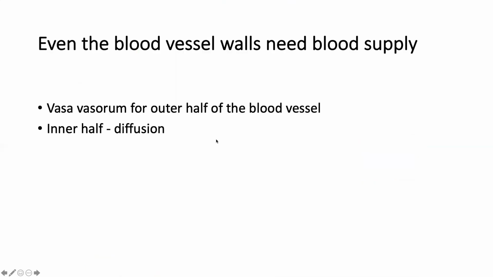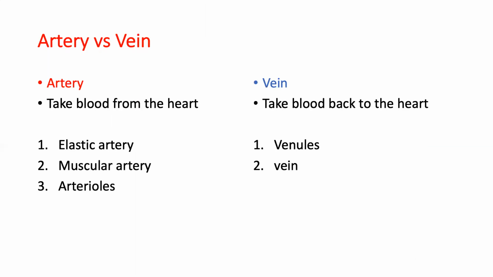So even the blood vessel walls need blood supply, and that blood supply is carried via the vasa vasorum. So now we know that there are three types of artery: elastic artery, muscular artery, and arteriole. We then get small little veins called venules, which finally become veins. And just before the vein enters the right atrium of the heart, the veins are really large, and they are called vena cava.